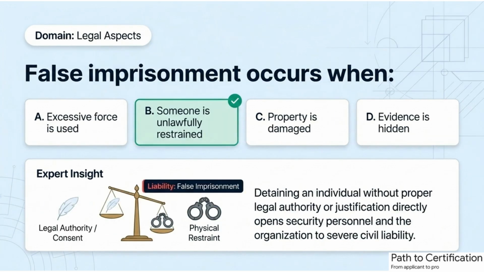Authority must always be lawful. False imprisonment occurs when someone is unlawfully restrained without legal justification. Improper detention can result in serious legal liability. Security personnel must understand legal authority and proper procedures. Following legal limits protects both individuals and organizations.